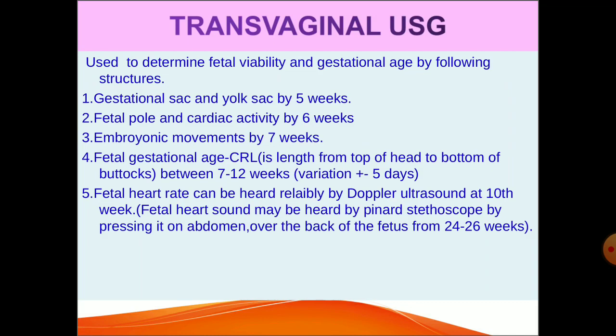Fetal gestational age by crown rump length. It is the length from top of head to bottom of buttocks between 7 to 12 weeks with a variation of plus or minus 5 days. Fetal heart rate can be heard reliably by Doppler ultrasound at 10th week. Even a Pinard stethoscope can be used to hear fetal heart sounds by pressing it over the abdomen over the back of the fetus in between 24 to 26 weeks.